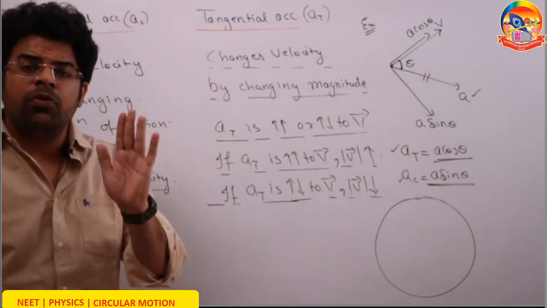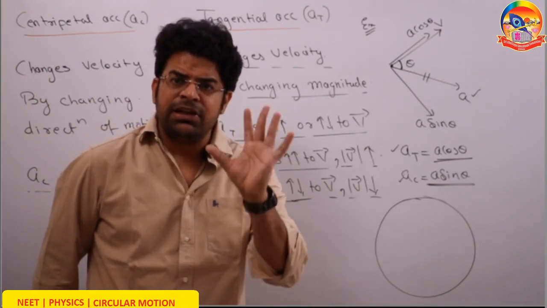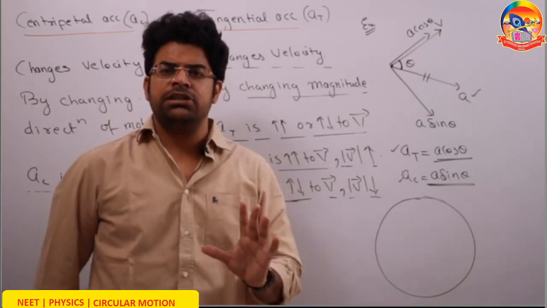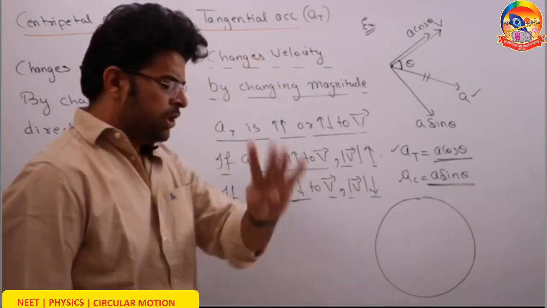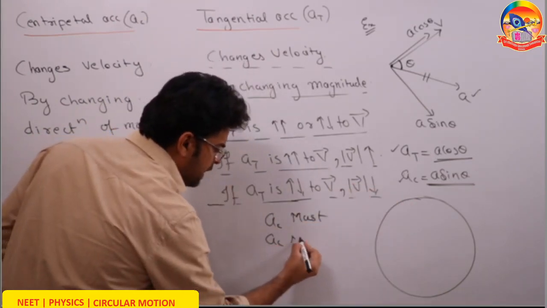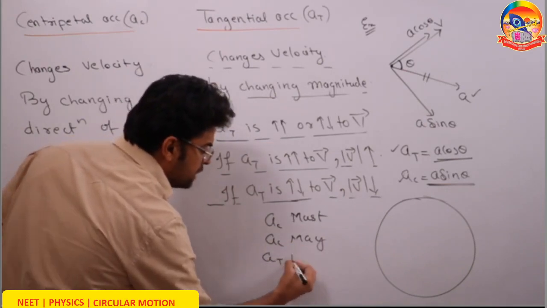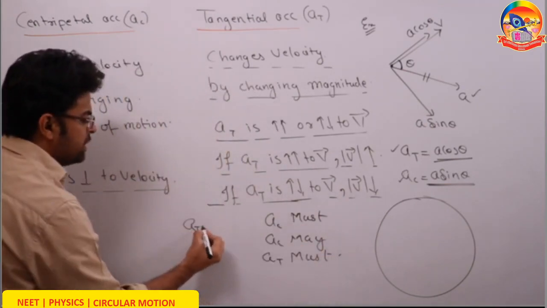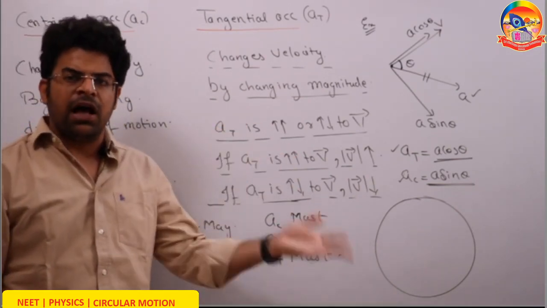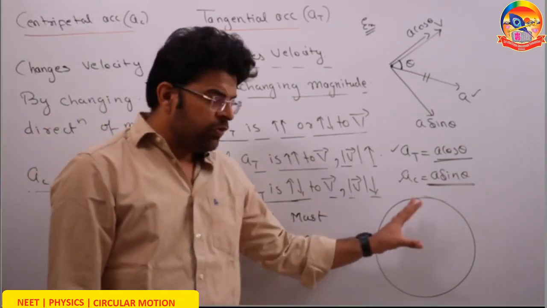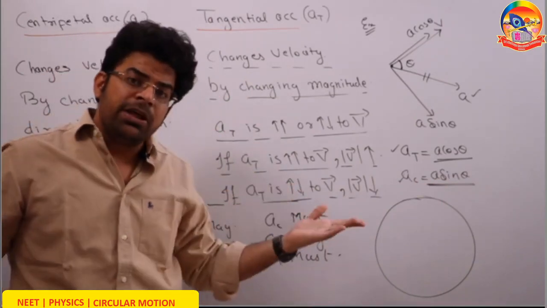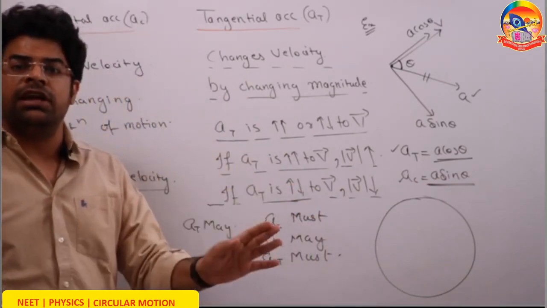For a particle moving in a circle, we must have centripetal acceleration, we may have centripetal acceleration, we must have tangential acceleration, we may have tangential acceleration. Four options. Choose the correct option. It's a multiple correct answer question. So for a particle moving in a circular path, it must have centripetal acceleration; tangential acceleration may be there.